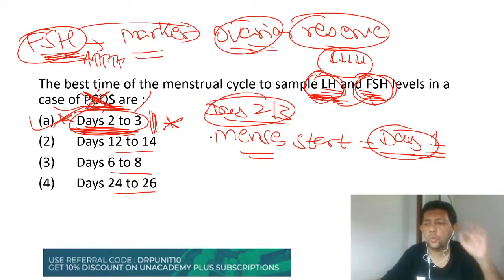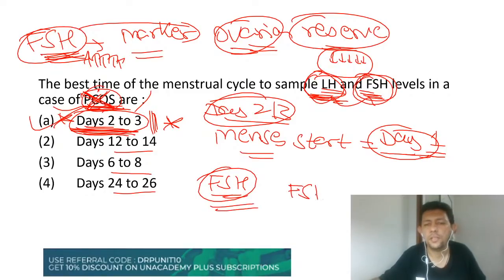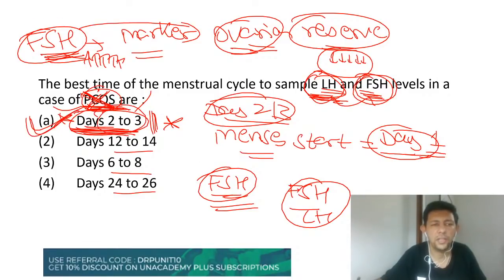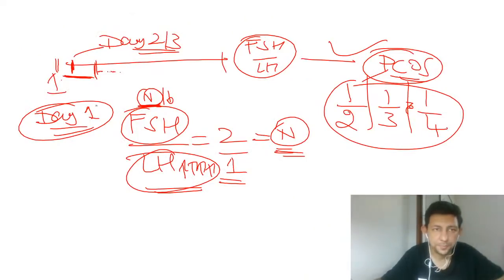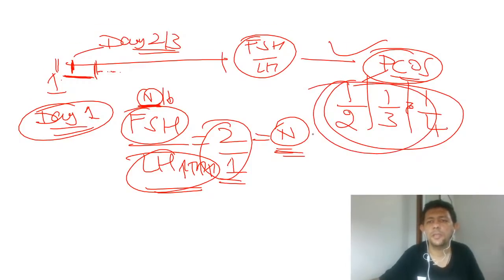Is it understood? Whether they mention PCOS or not, we either measure only FSH as a marker for ovarian reserve, or we do the FSH to LH ratio, then I measure both. Both of the tests are always done on day 2 or day 3. So remember, FSH always on day 2, day 3. So many MCQs. FSH is one of the markers for ovarian reserve. Ovarian reserve means the capacity of the ovary to produce eggs. This is an MCQ. And the normal ratio 2:1 is an MCQ, and this ratio becoming inverted is again an MCQ.